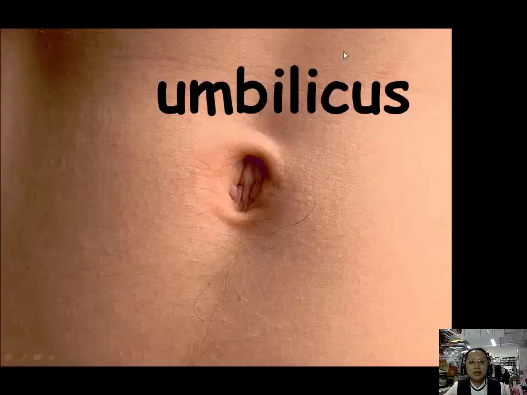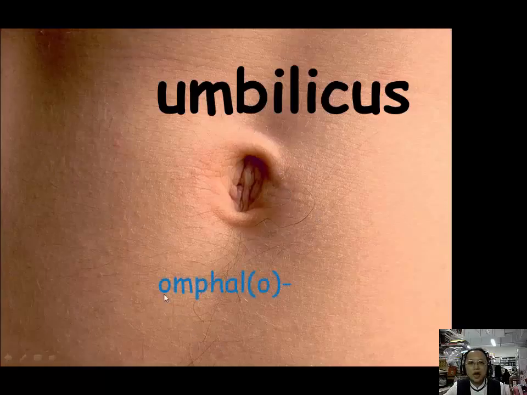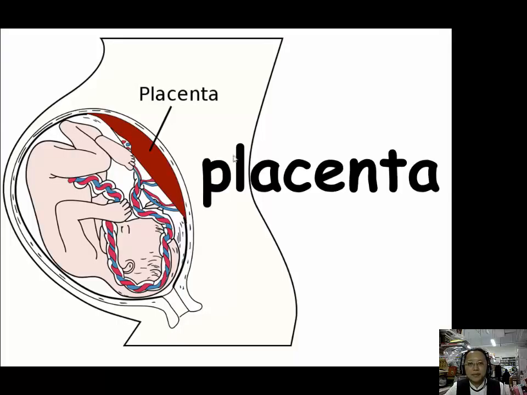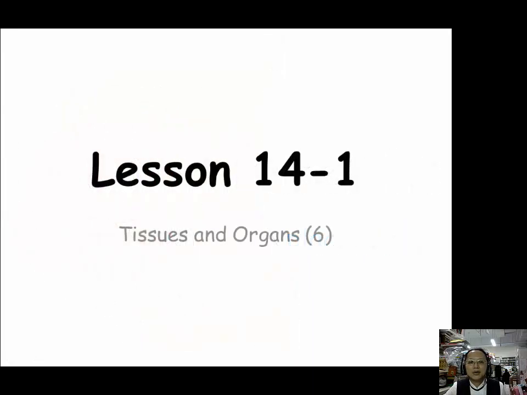For things that are related to umbilicus, we use this prefix, omphalo, O-M-P-H-A-L-O. And for placenta, we have placento, P-L-A-C-E-N-T-O, this prefix to use. Now let's proceed to lesson 14.